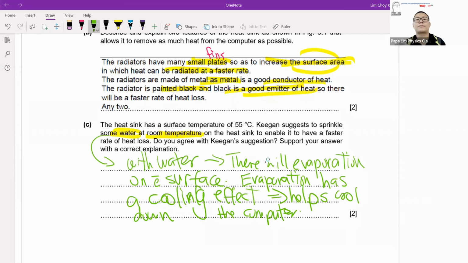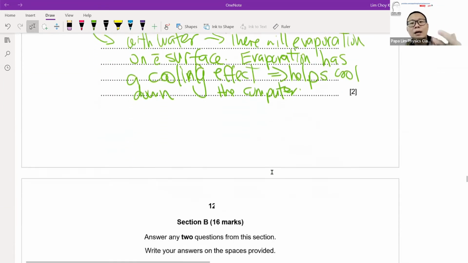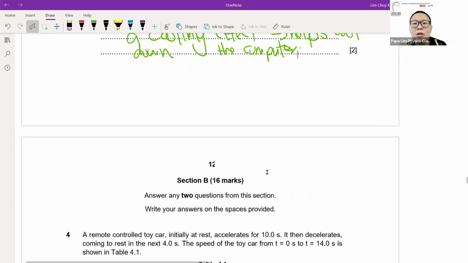Okay, that's why when Keegan actually wants to sprinkle some water on the heatsink, it actually is a good option. Actually, we should. He is doing what is needed, which is the correct method. Because why? Because with water, it allows evaporation to occur, and when evaporation occurs, it has a cooling effect, and it does help to lower the temperature of the heatsink.